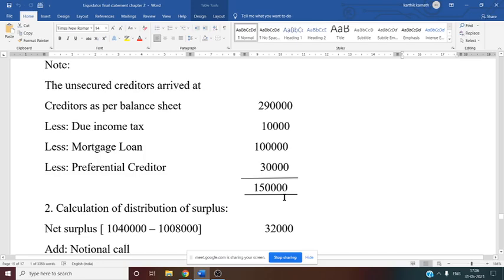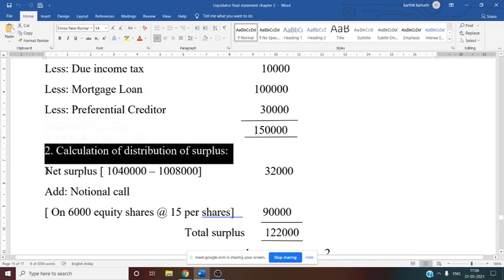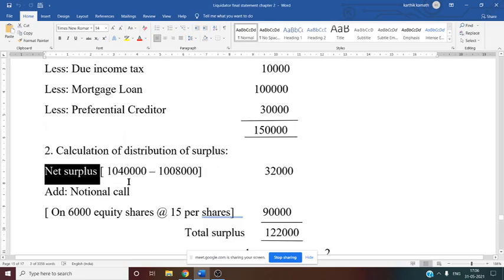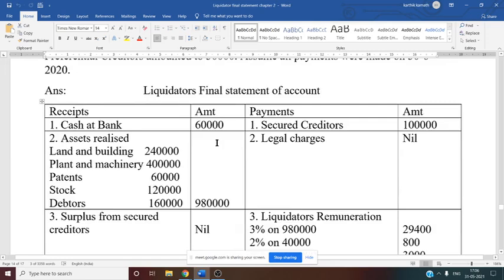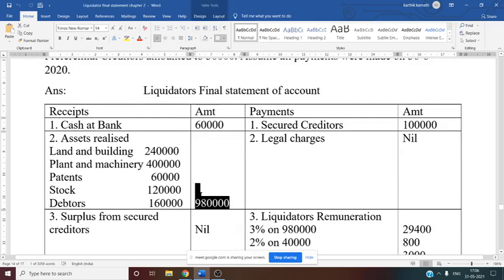So now we want the net surplus. First thing, you have to calculate the net surplus. How to get the net surplus? First you have to see the receipt side total, that is nothing but cash plus asset realized: 60,000 plus 9,80,000, that is 10,40,000.